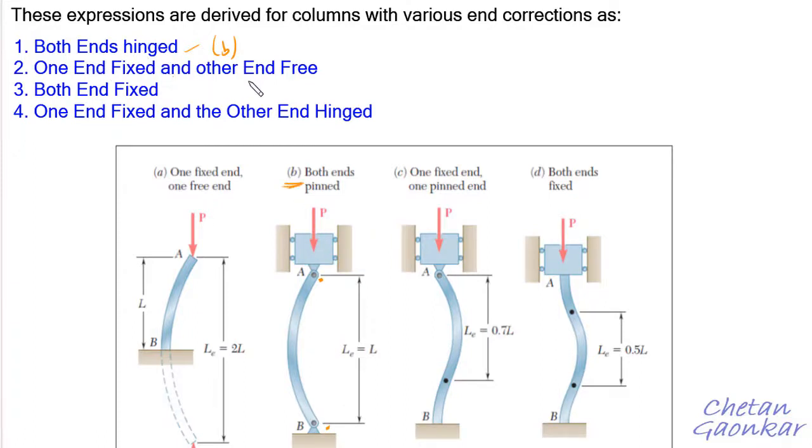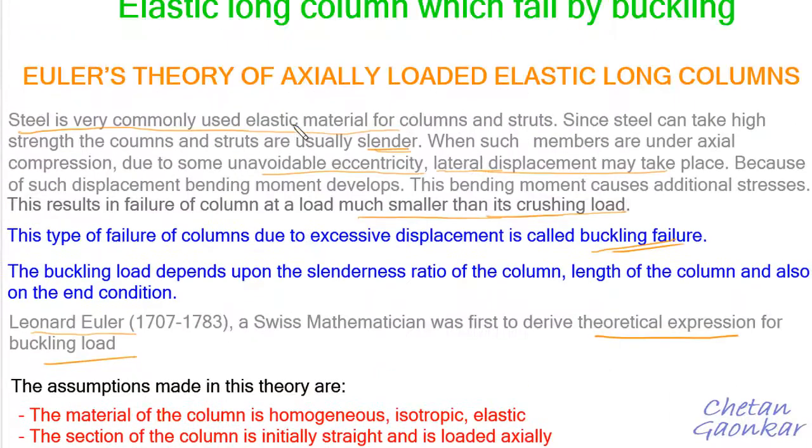Then one end fixed and the other end free. So this is basically case A, wherein this end is fixed, whereas this end is totally free. Then both the ends are fixed. So this is case D, wherein this end is fixed, this end is also fixed. And then finally one end is fixed and the other end is hinged. So in this case, if you can observe, this end is hinged, whereas this end is fixed. So for these four different cases, he developed the expression of critical load.